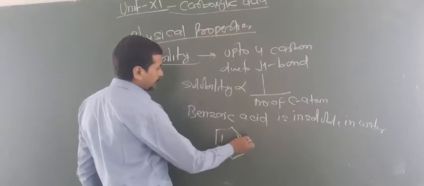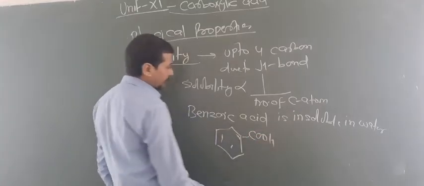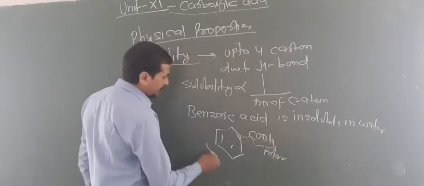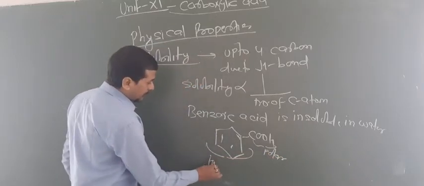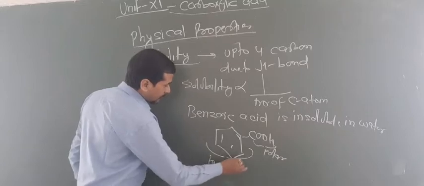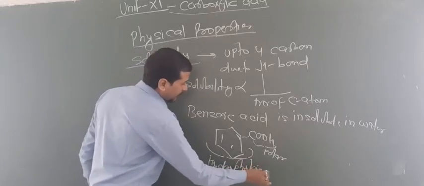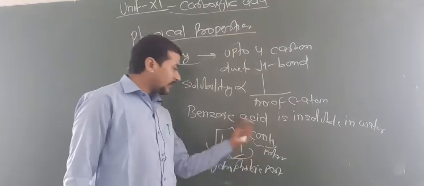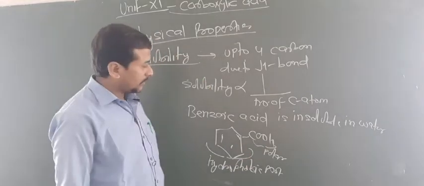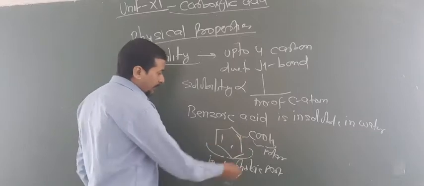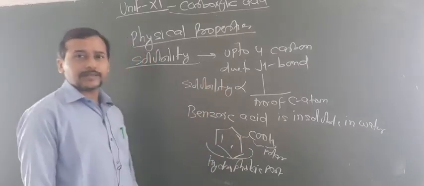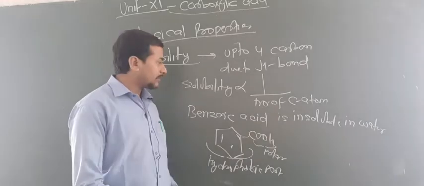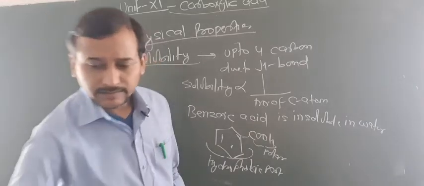This is a polar group, and the ring is the hydrophobic part. Are you getting this point? Even though they have a polar group, they do not dissolve in water. This is due to the overweight of the hydrophobic part over the polar group, so benzoic acid is not soluble in water.